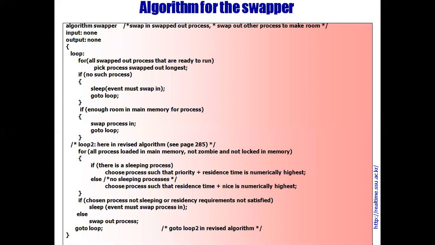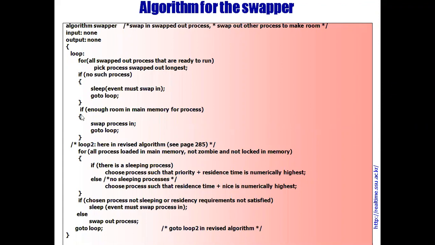Now there is one algorithm named swapper. It swaps processes in, and swaps out other processes to make room. The name of the algorithm is swapper. With this algorithm, we'll see how processes are swapped in and swapped out. For this algorithm, there will be no input and no output. Only processes are swapped in or swapped out. Let us see. There are two loops.